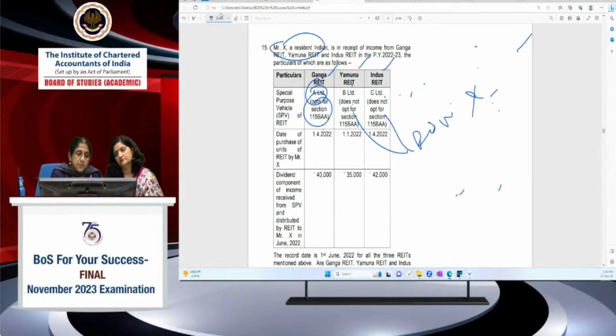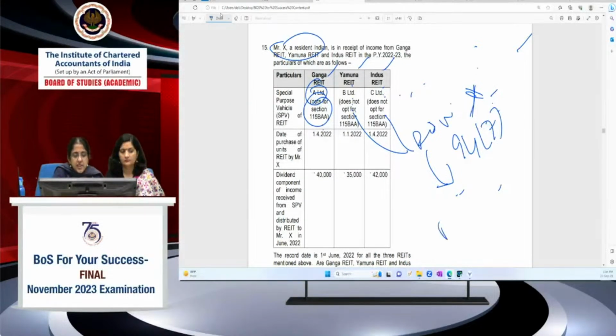Now the other provision which you are testing in this question is the dividend stripping provision. Once Mr. X is in receipt of exempt income, in these two cases where B and C Limited, it's exempt income, dividend income will be exempt in the hands of X. Then 94(7) will be attracted, because units of a business trust have been included in the definition of units under 94(7) by the Finance Act 2022. So now what will happen when the dividend stripping provisions are attracted?